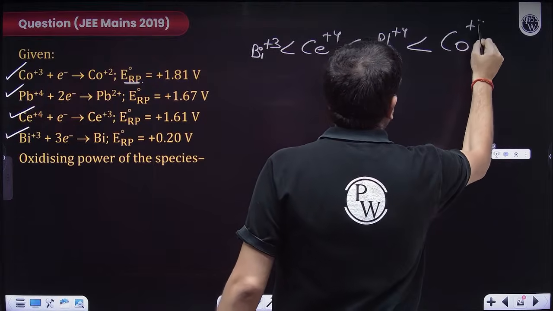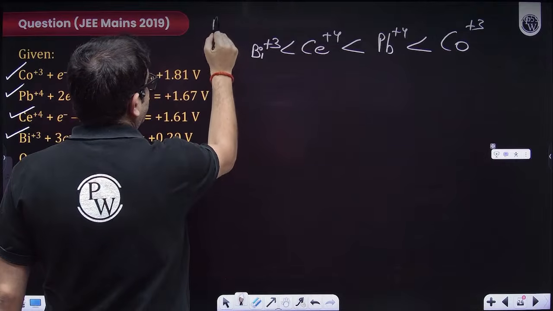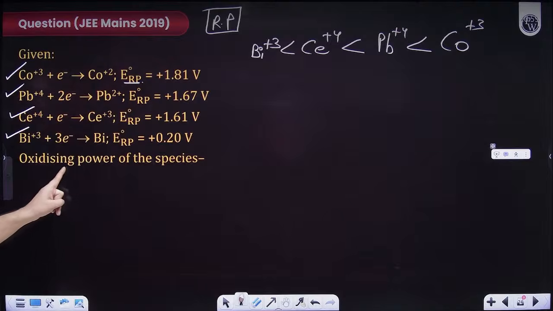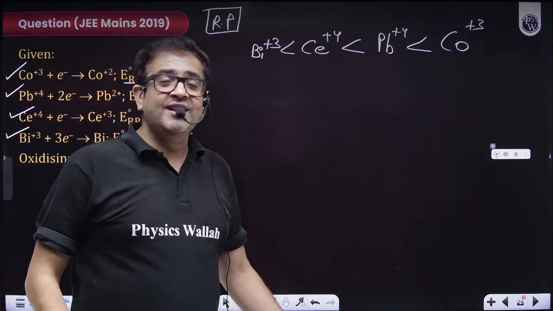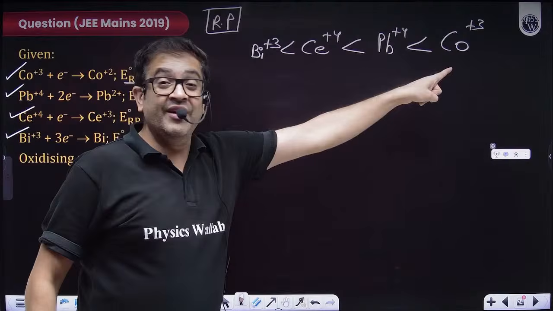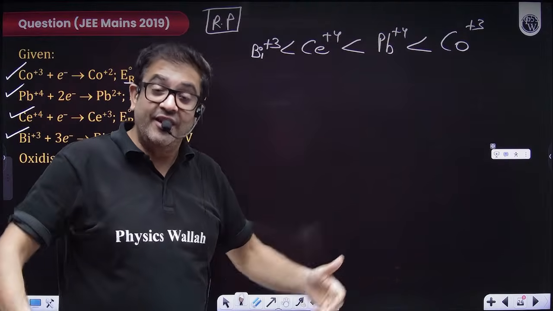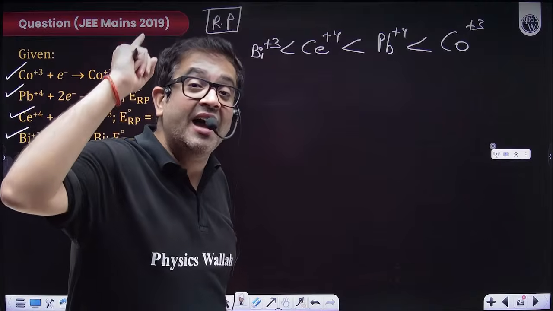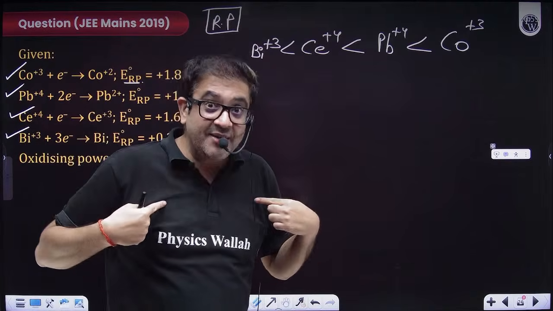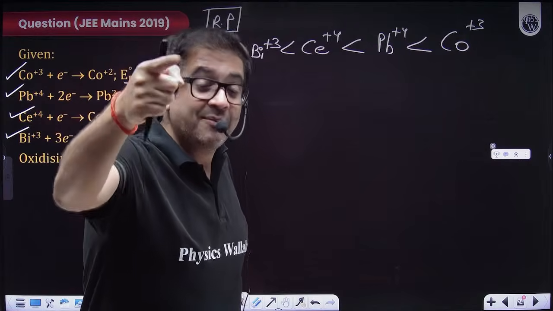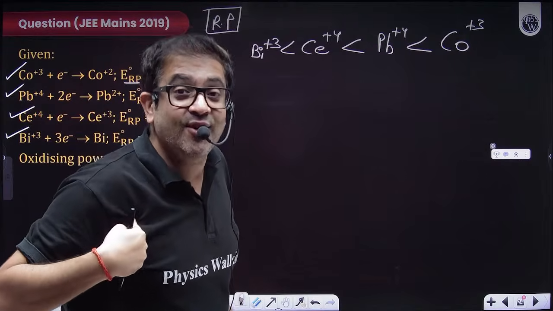Now, this is the order of their reduction potential. Now, oxidizing power. Now you just judge for yourself. Reduction potential of cobalt is highest. That means cobalt will try to reduce itself. If I reduce myself, I will oxidize you, because I'm reducing myself. If I oxidize you, that means I am the strongest oxidizing agent.